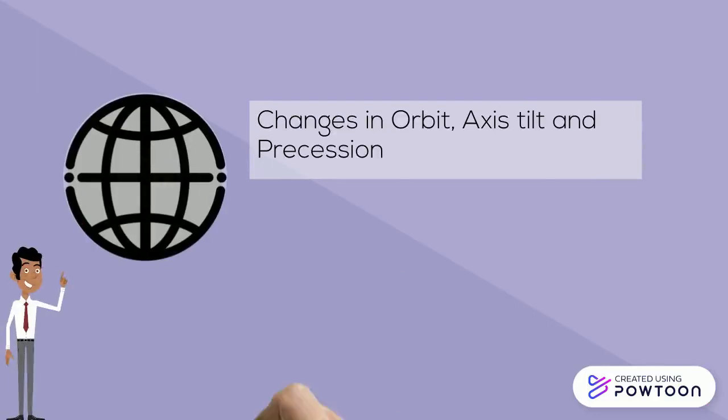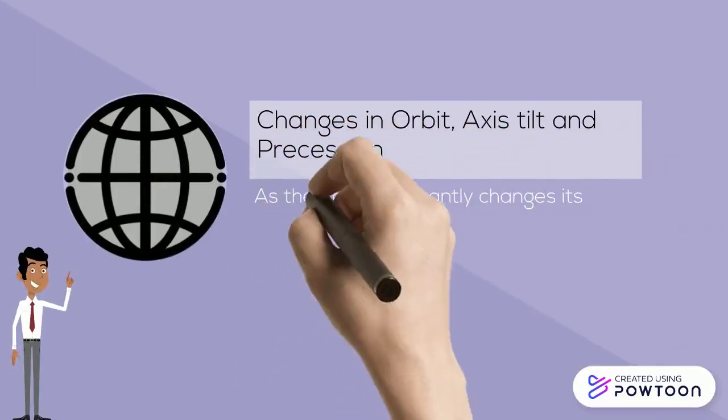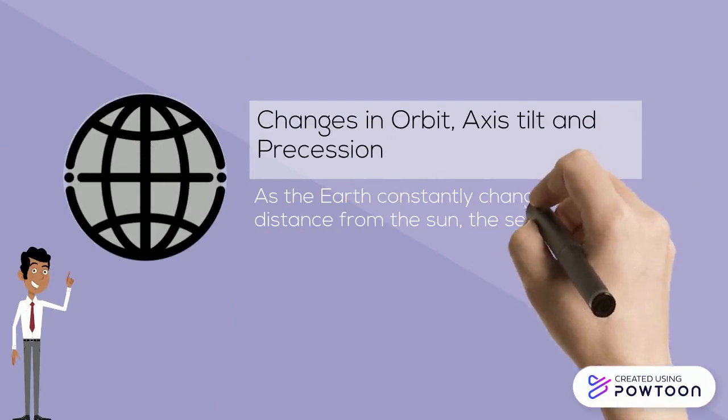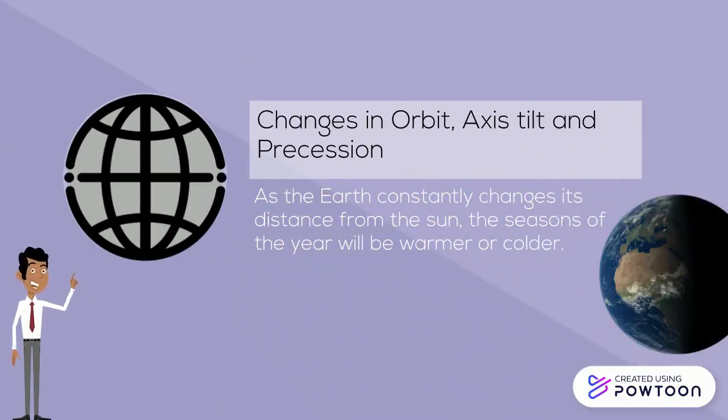Changes in orbit, axis, tilt, and precession. The Earth's orbit, axis, tilt, and precession change constantly, influencing the temperatures of the seasons and what season it is.